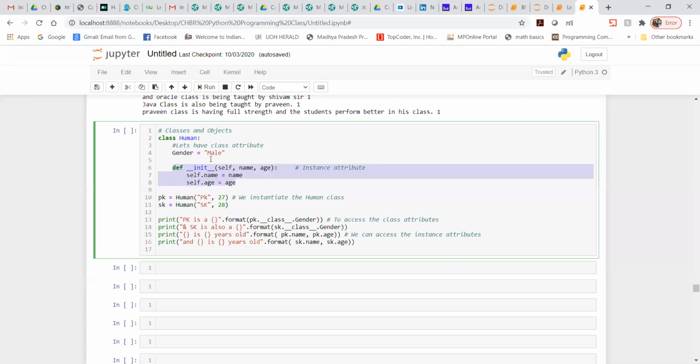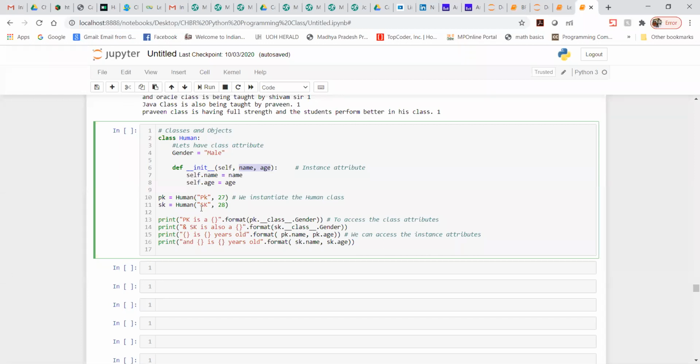How exactly will I call it? This is the Human class, inside that there is an attribute. So I will call that class name and pass the name of myself, or whatever name you choose, and then pass the age. Why are we doing this? Because here it is expecting two arguments, so you need to pass those two arguments. With this we can instantiate the human class.